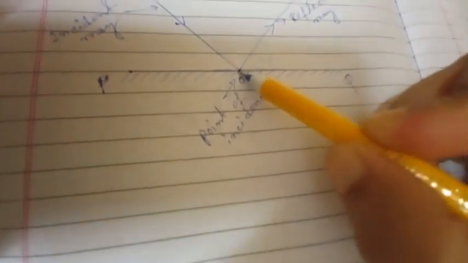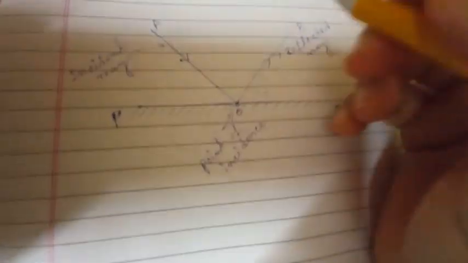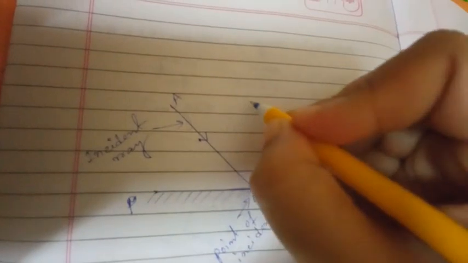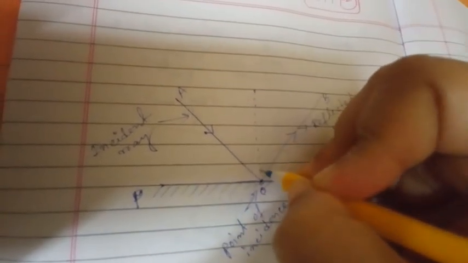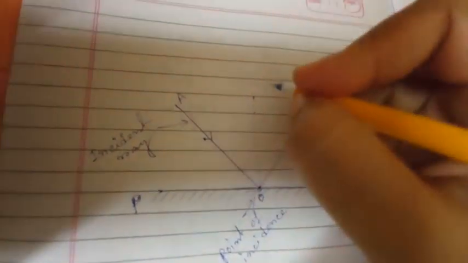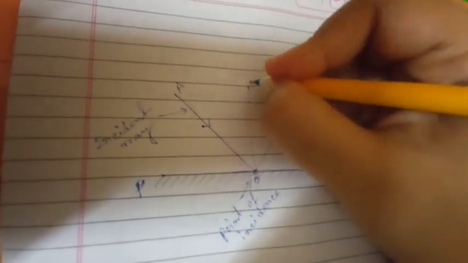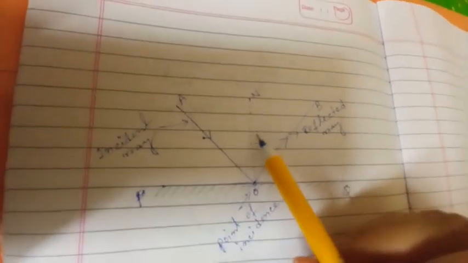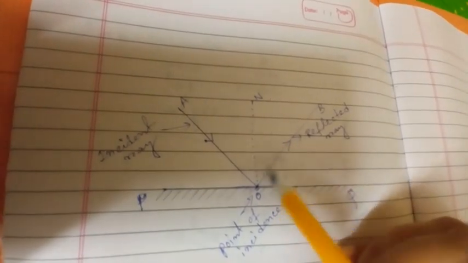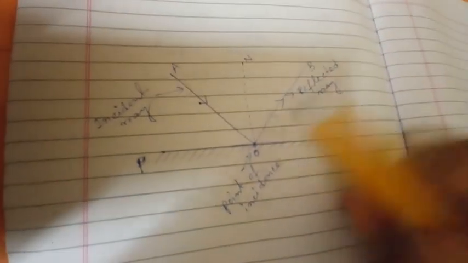Okay. So next is the normal. If you draw a normal here, I'm giving the dotted line here, and the name is NO. So what is the normal? It is actually an imaginary line, that's why I'm drawing it dotted.